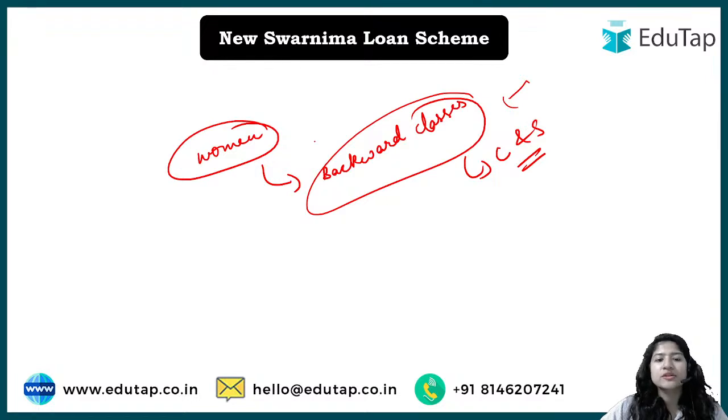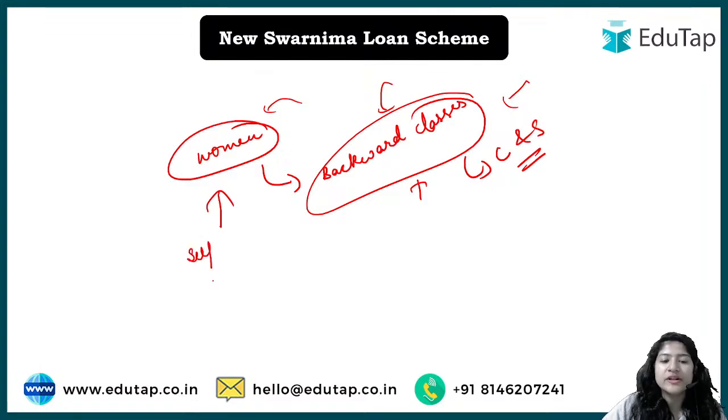So if there is a new addition or subtraction in the backward classes, that would have a direct impact on the beneficiaries of the scheme. And why has this particular scheme been introduced? The scheme has been introduced for developing self confidence in women. So simply, this is about the scheme.